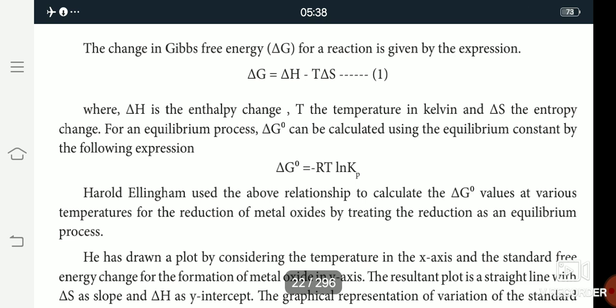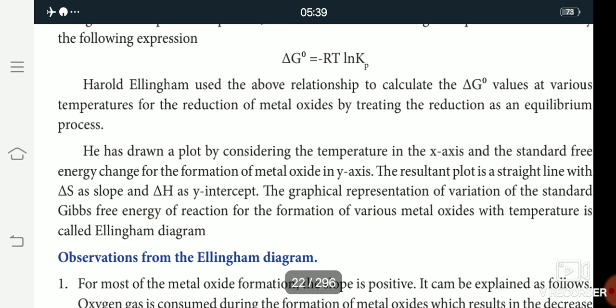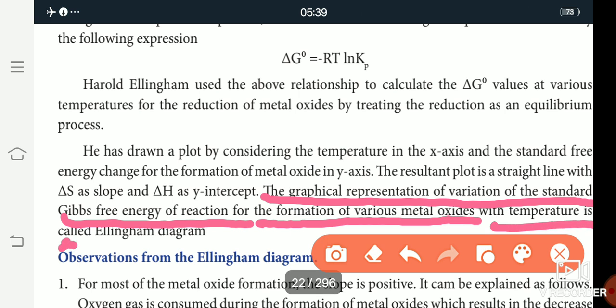It is a graphical representation of the standard Gibbs free energy of reaction for the formation of various metal oxides with temperature. All of you underline this. The graphical representation of the standard Gibbs free energy of reaction for the formation of various metal oxides with temperature is called the Ellingham diagram. This is the answer to the question.